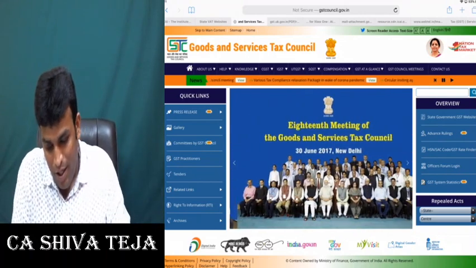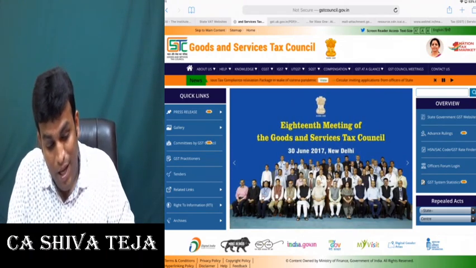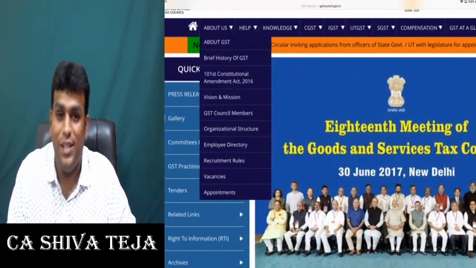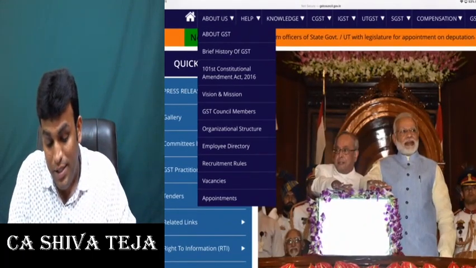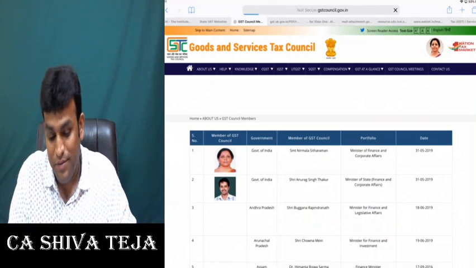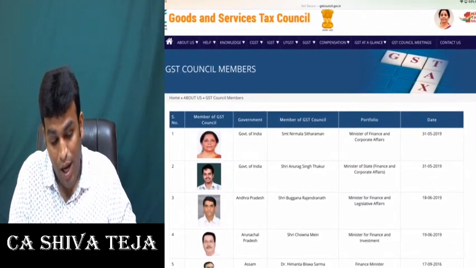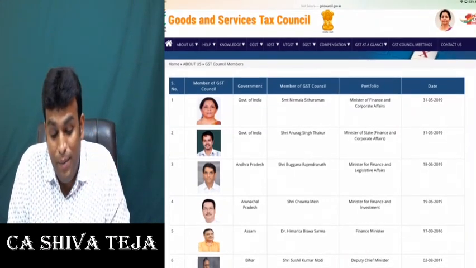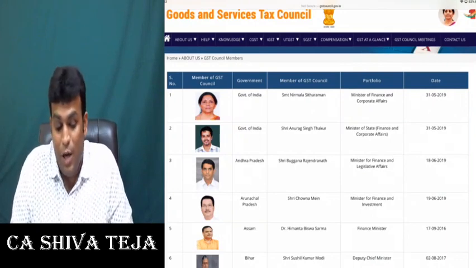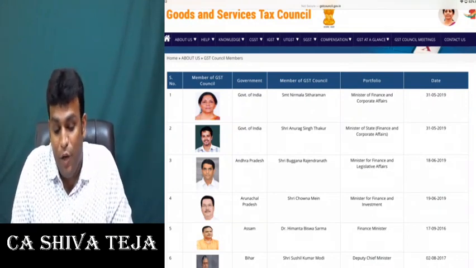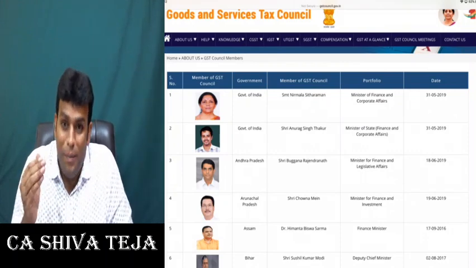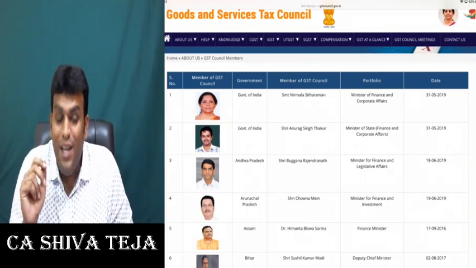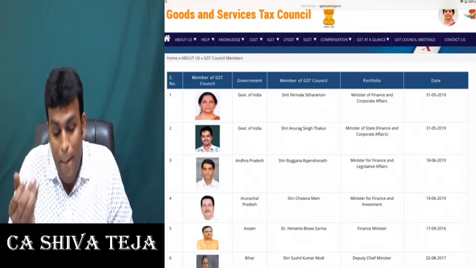Here you can find GST Council meetings, and under About Us, if I scroll, you can find GST Council members. If I click this, you can find Government of India, with only two persons. Number one, Srimati Nirmala Sitharaman. Number two, Shri Anurag Singh Thakur, who is the Minister of State for Finance. Those two are from the Government of India. That's where I told you that from the central side there are only two members: the Union Finance Minister and the Minister of State for Finance.